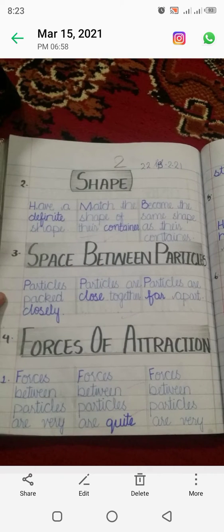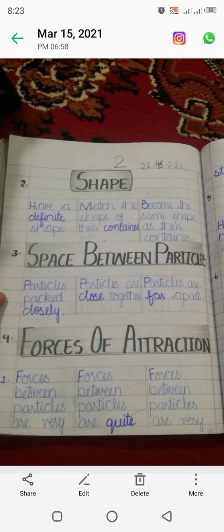Shape. Now coming towards the shape, solid has a definite shape, you know about that as well. But in liquid state, they take the shape of their container. Like you put a glass of water and you want to pour it into another bottle, so it will fill up the container. As well, in case of the gas, they become the same shape as their container. Why? Because there is a lot of space between the particles, while in case of the solid there is no space between the particles and they have a definite shape.